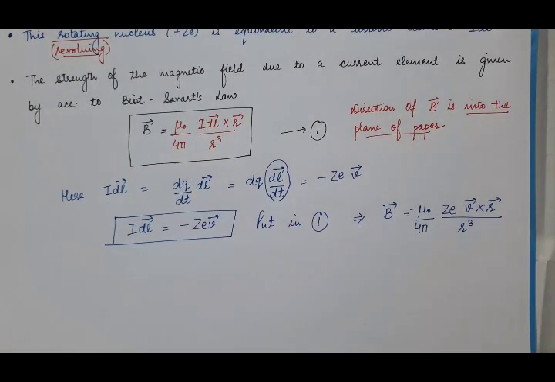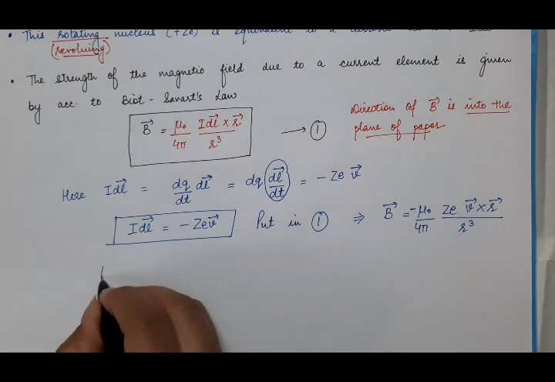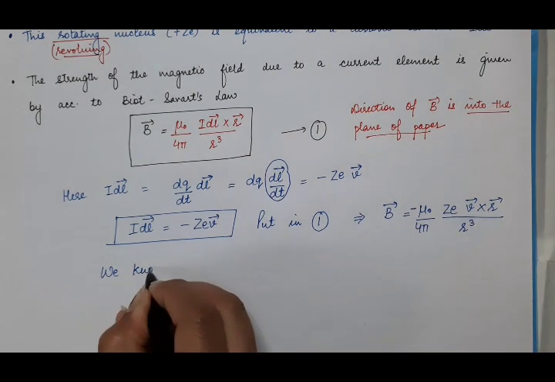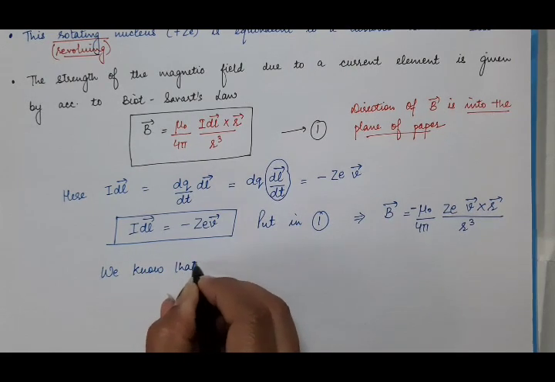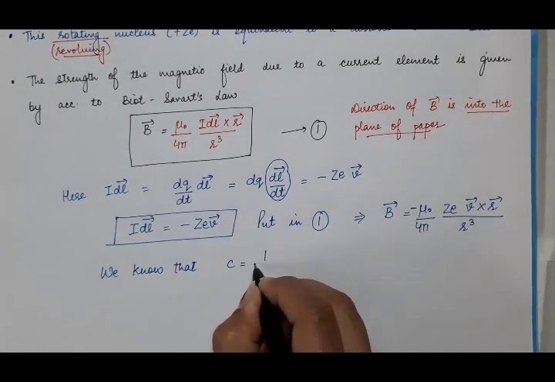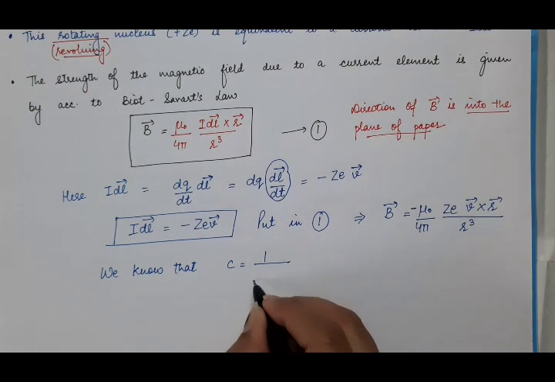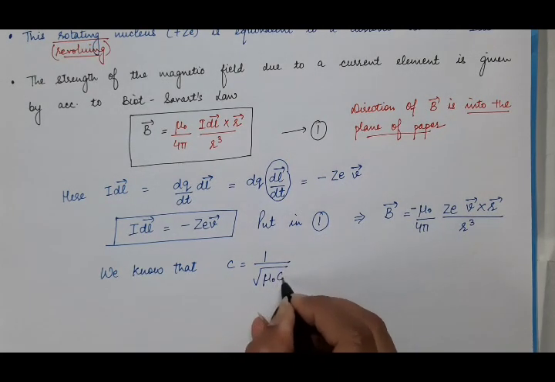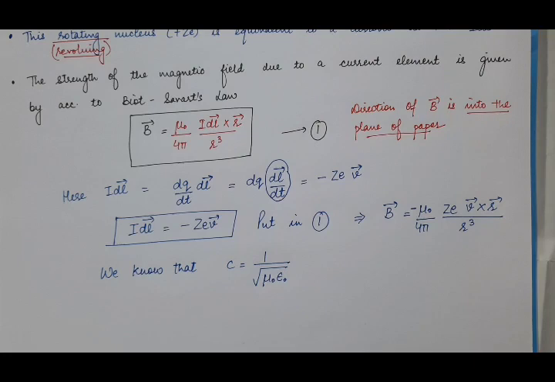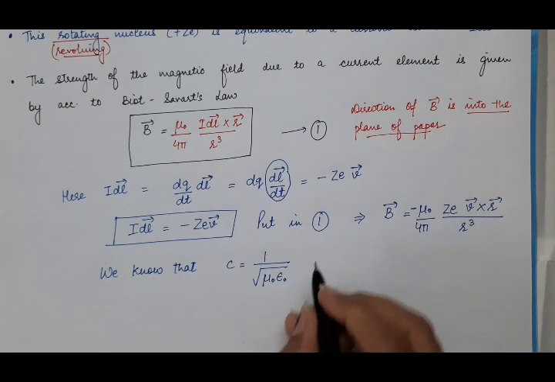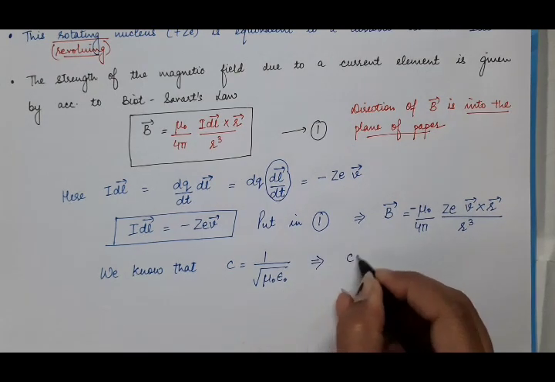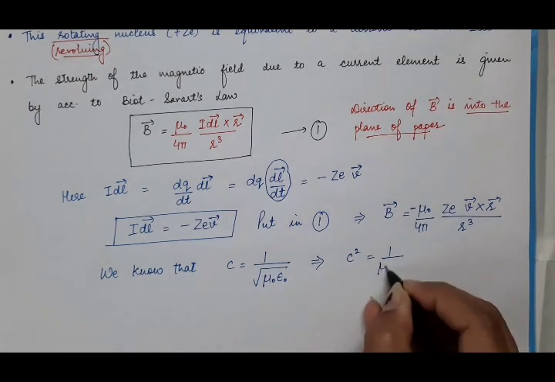Now one more thing, you have studied in waves, vibrations and electromagnetic theory that c, the speed of light, is equal to 1 by root of mu naught epsilon naught, where mu naught is the absolute permeability and epsilon naught is the absolute permittivity. So c square will be 1 by mu naught epsilon naught.